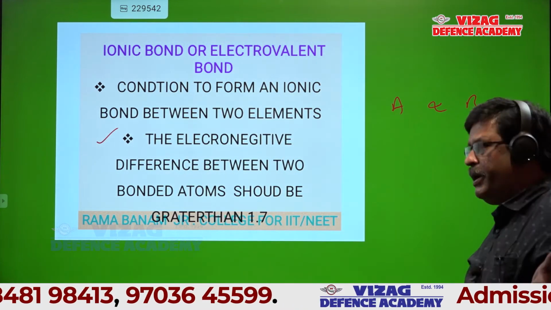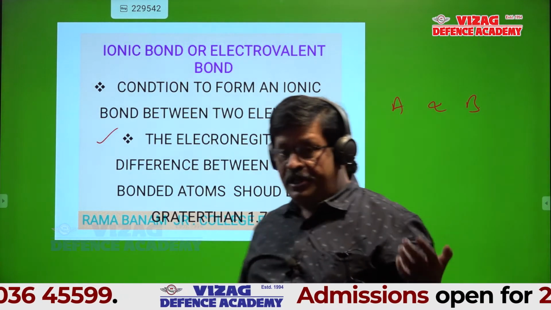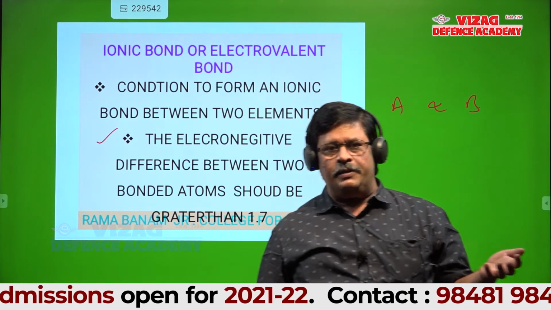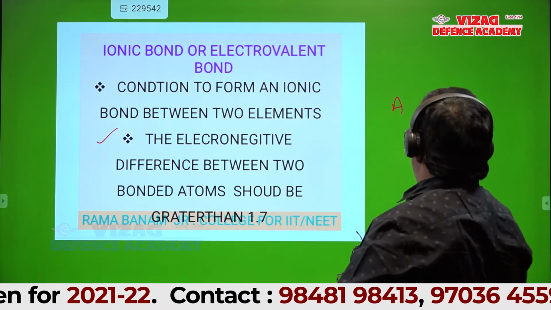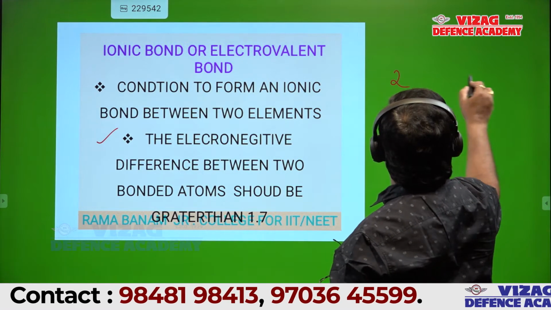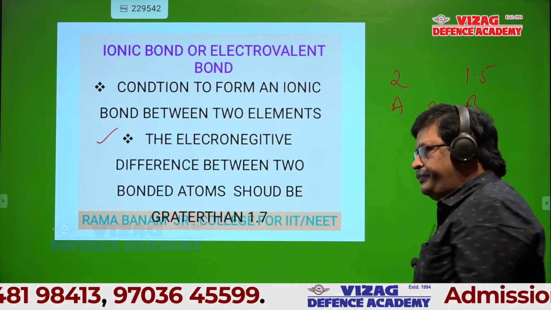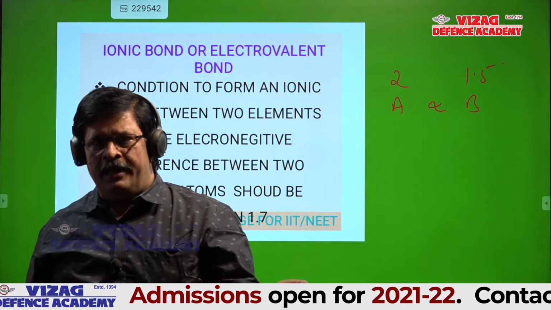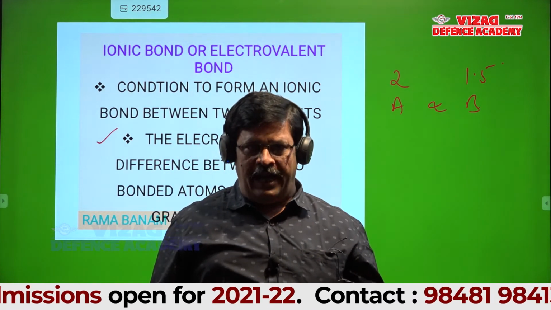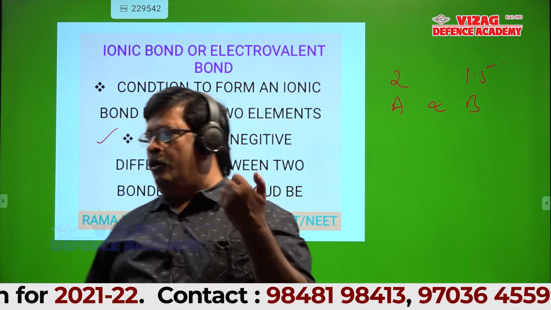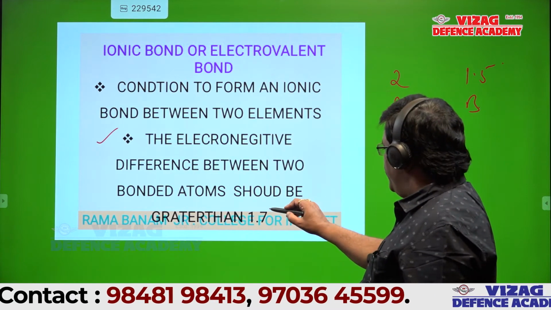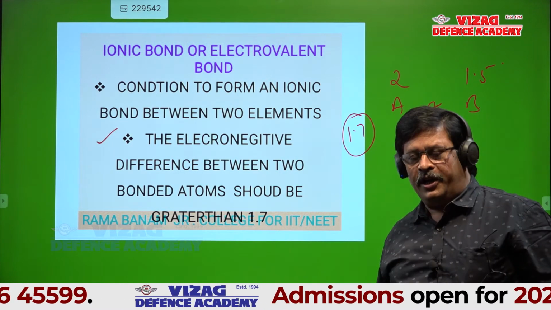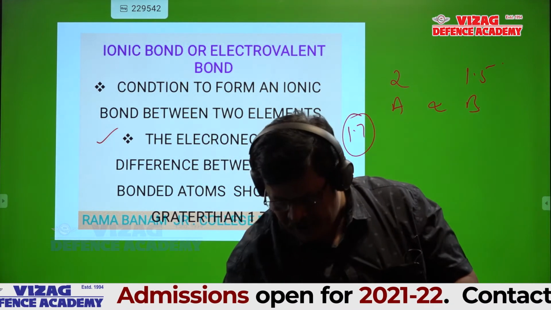What is electronegativity? That we will discuss in the periodic classification. Suppose I mention the electronegativity values of two elements, one is 2 and the second one is 1.5. Can the bond be ionic? No, sir. The electronegativity difference between the two bonded atoms should be greater than or equal to 1.7. Write that point.